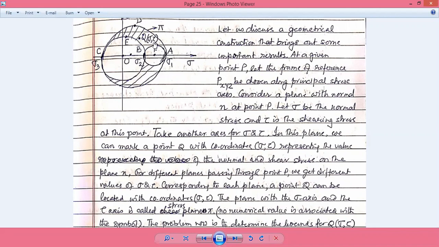So we have the abscissa, we have the sigma and tau value over all three different planes. One is the outermost, one is the intermediate, one is the smaller one. These points are available either on this circle, or on this circle, or on this circle itself. But the point Q is not over any other circle, but in the uncommon space between the circles itself. Let's go to the next step.